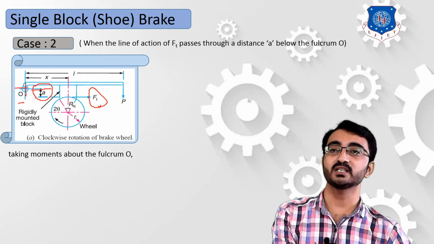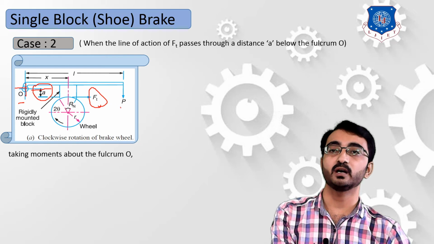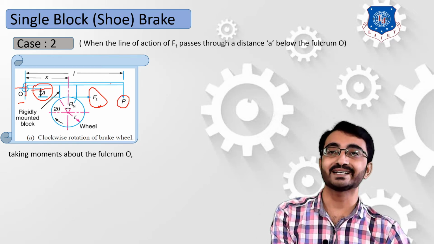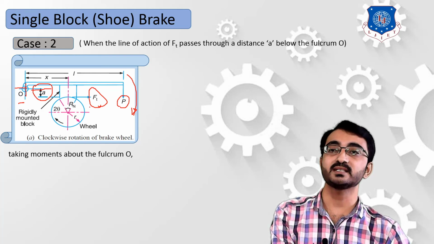If we take moment about point O, first the P force. Due to this P force, which is acting in a downward direction, your moment will be in a clockwise direction. So we can consider P into L in the clockwise direction. Now the second one, the Ft force. About this fulcrum point O, you can refer that Ft is acting in a negative x direction.